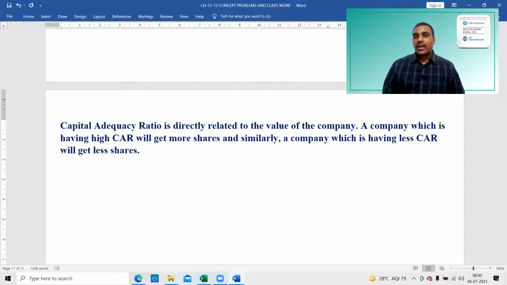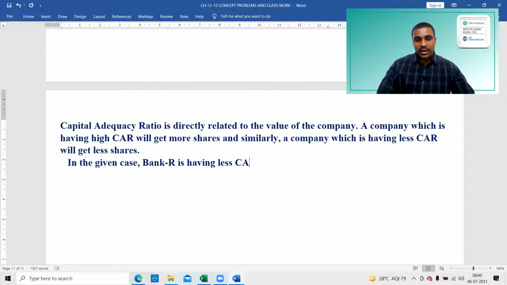In the given case, bank R is having a less CAR. Therefore, it should get a less number of shares.